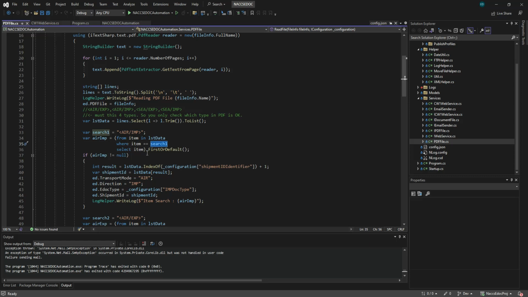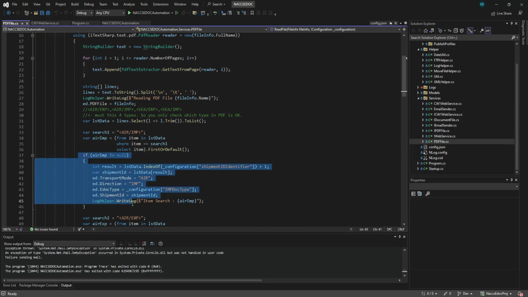And then we select the item FirstOrDefault, which means if it has no value, it will return null. If it has, then it will return the item for this one. All right, so that's why we have the condition here.